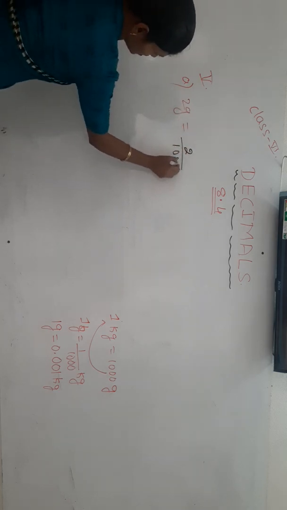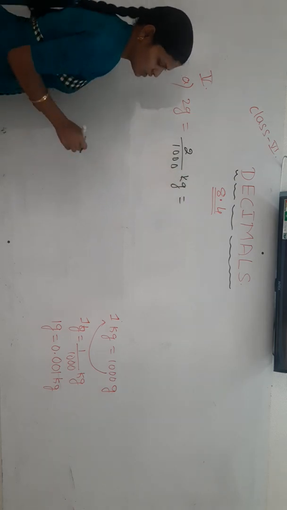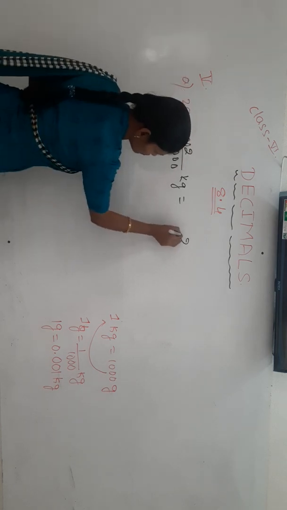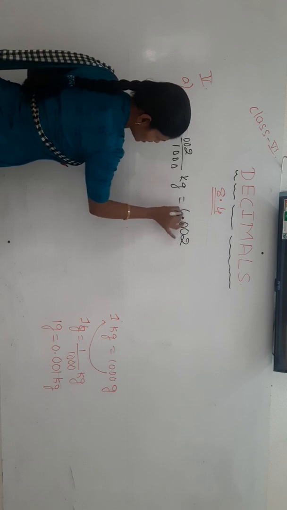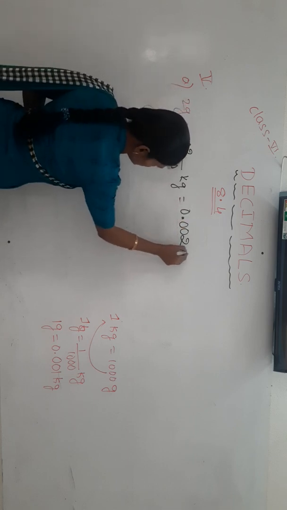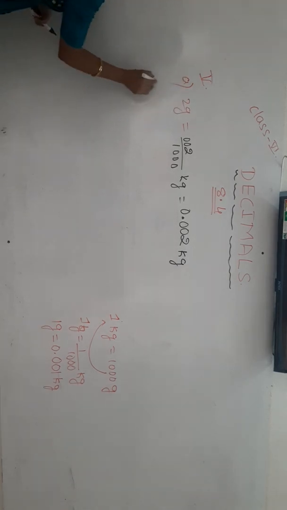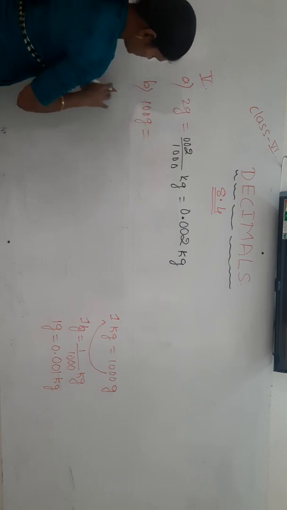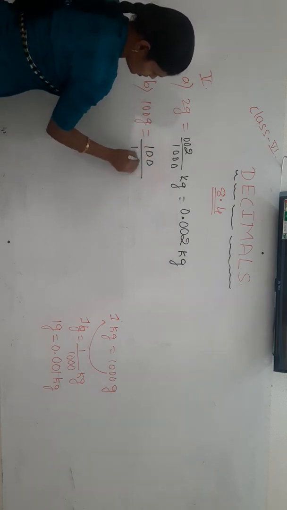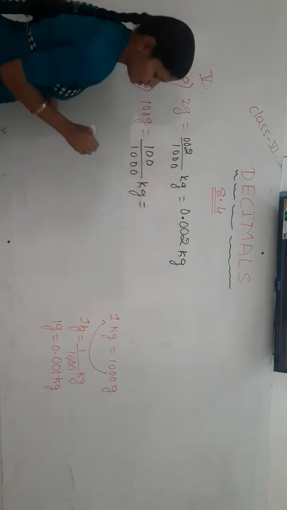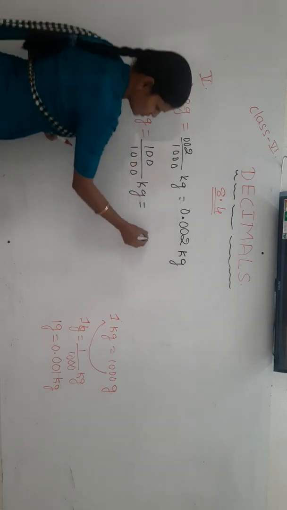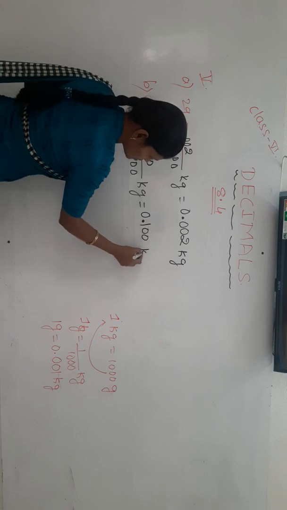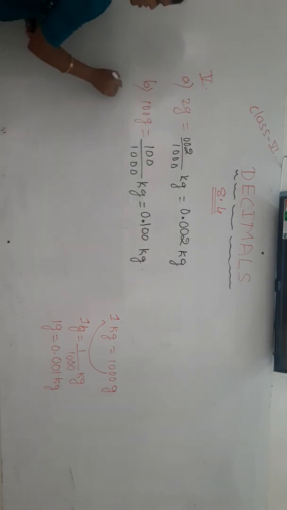2 by 1000 expressed in decimal. After 3 digits we will give the decimal point. After 3 digits means 1, 2, 3, we give the decimal point: 0.002 kilogram. Next one, 100 gram. 100 gram means 100 by 1000 kilogram. We write it in decimal form. 1, 2, 3. After 3 digits we give the decimal point, that is 0.100 kg.